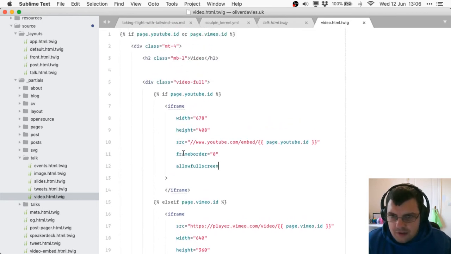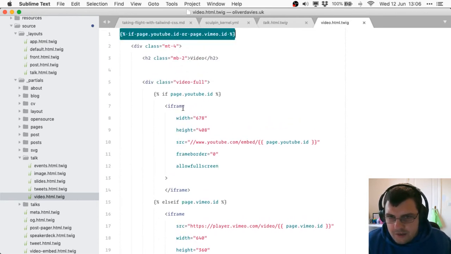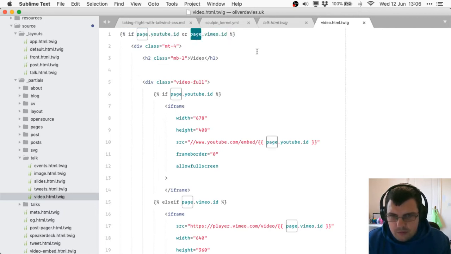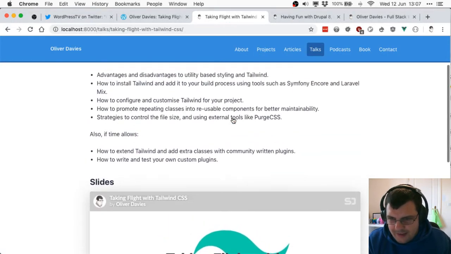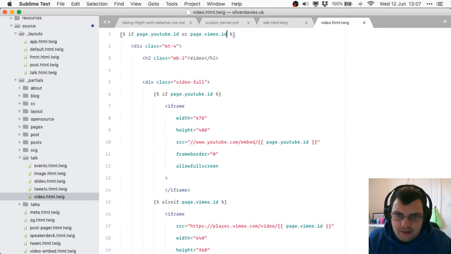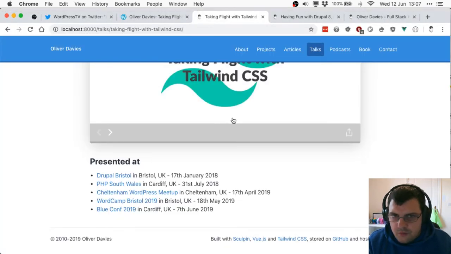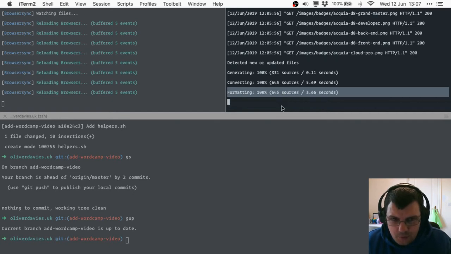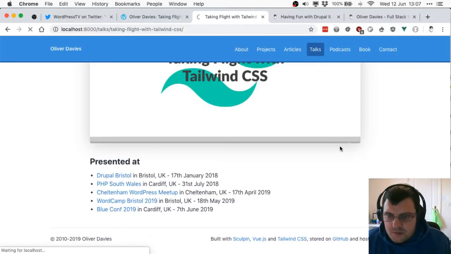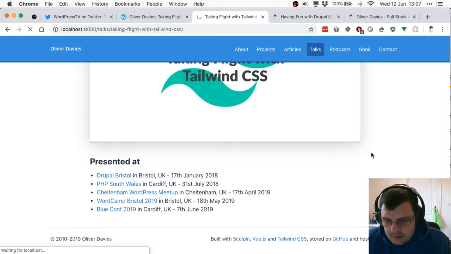Right at the top, the actual page gets passed through as this page object. So this essentially is the talk. Right now we're not getting anything in here because we're not matching that condition. So let's add another one that says page.video. And hopefully we should see something changing. There should be a watcher running. Yep, there's the watcher that's running for the Sculpin website. So behind the scenes it's going to recompile these pages as we make changes, hopefully pretty quickly.